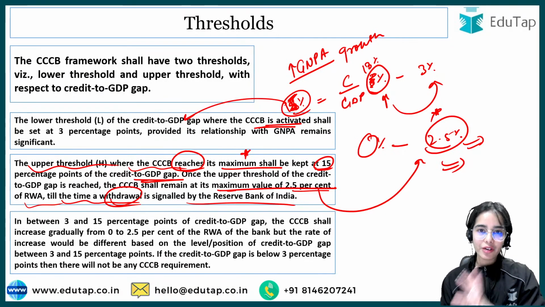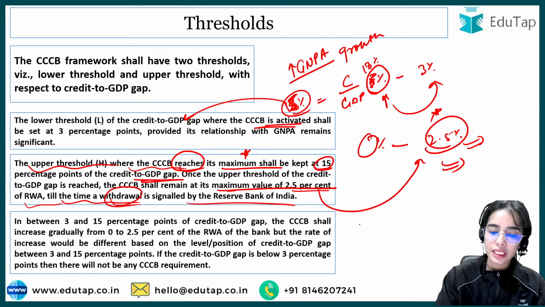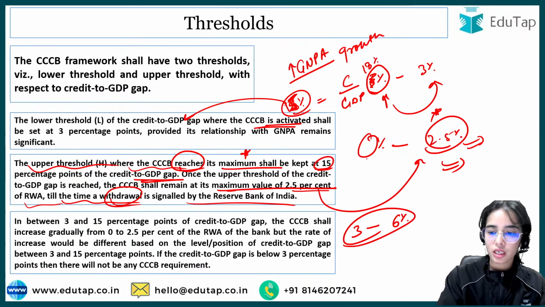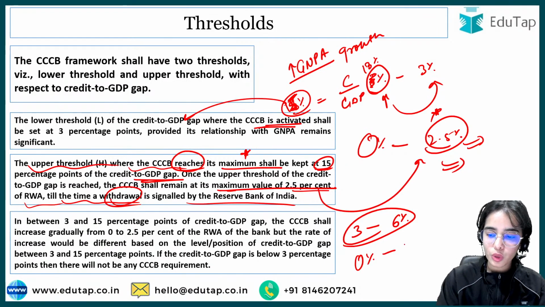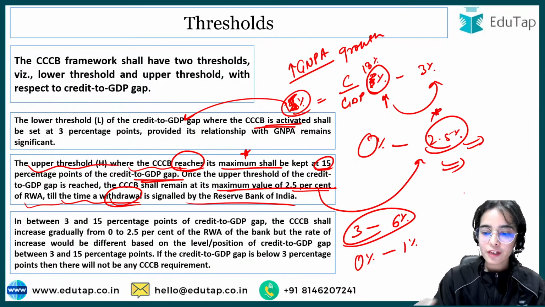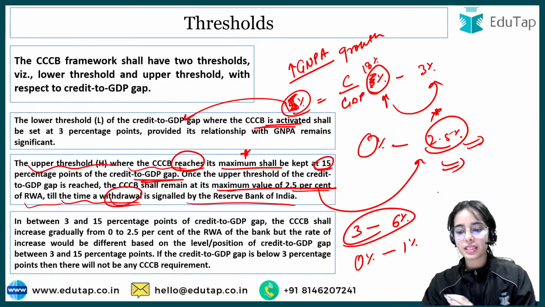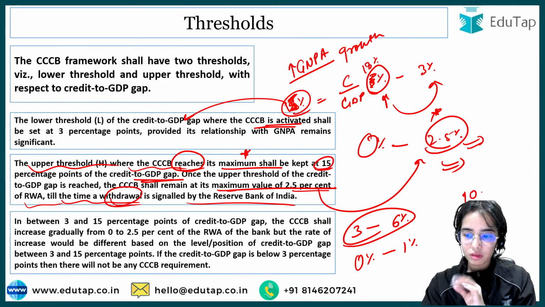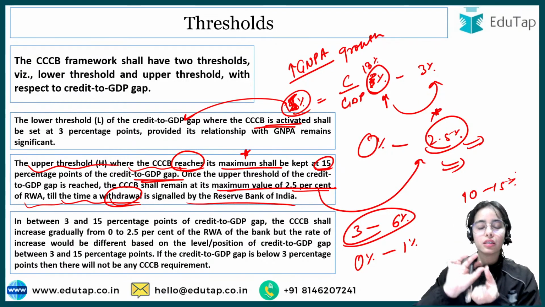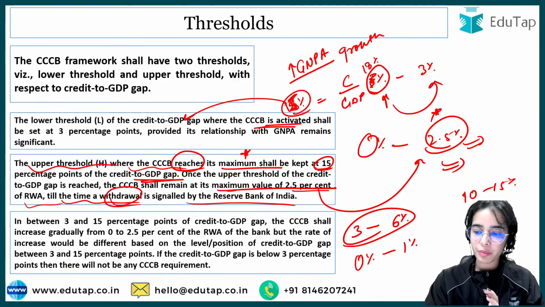In between 3 and 15 percentage points, so let's say the gap is near to 3 to 6%, then the counter-cyclical capital buffer will be near to 0% to, let's say, 1%. If the gap is near to 10 to 15%, let's say the counter-cyclical capital buffer will be in between 2% to 2.5%.